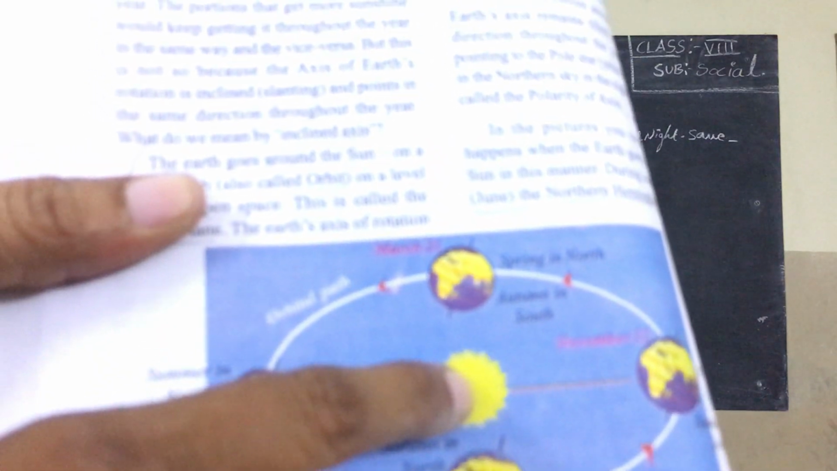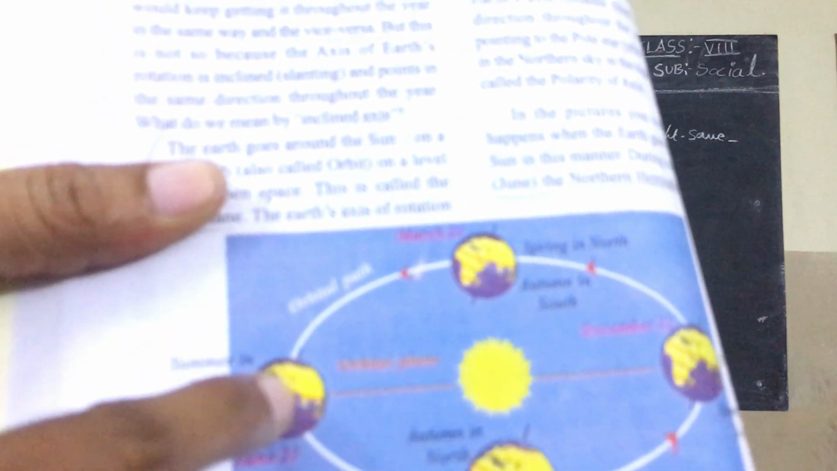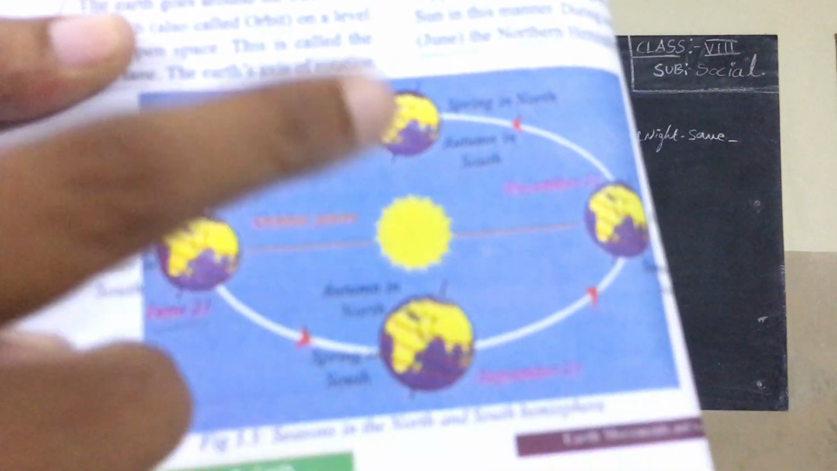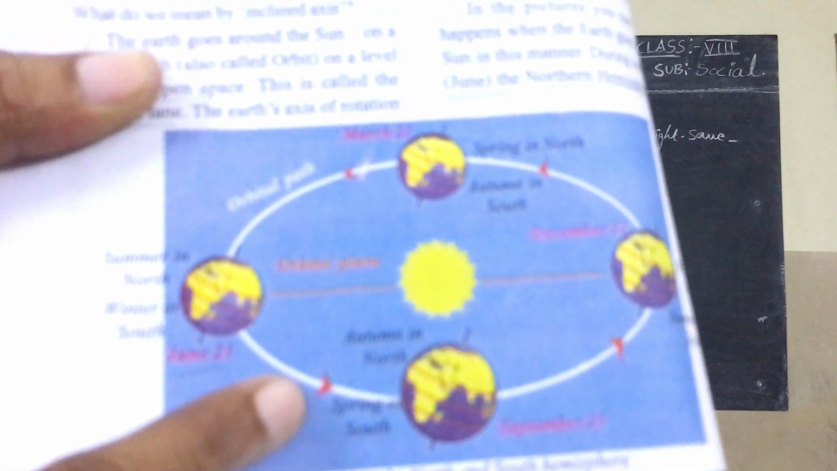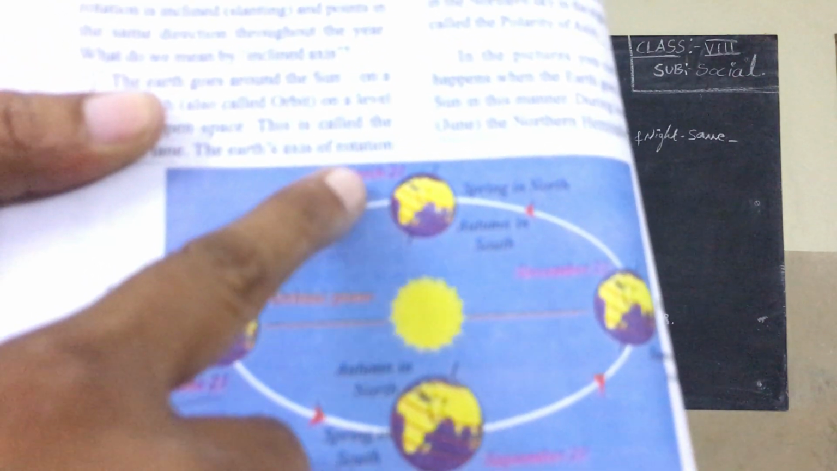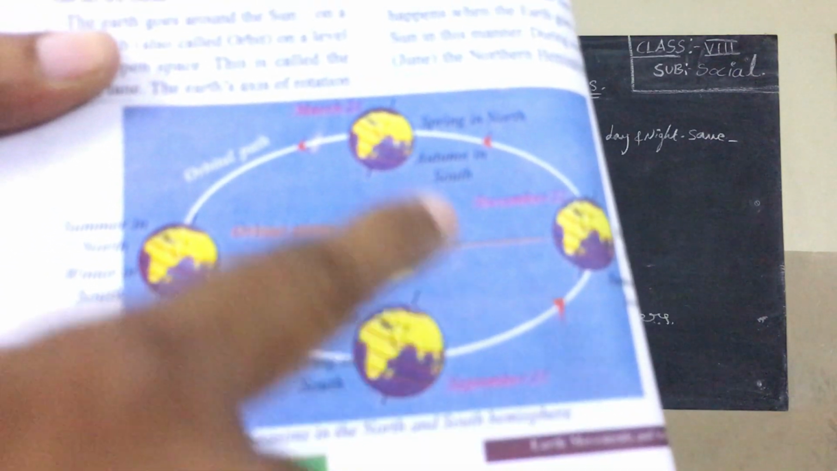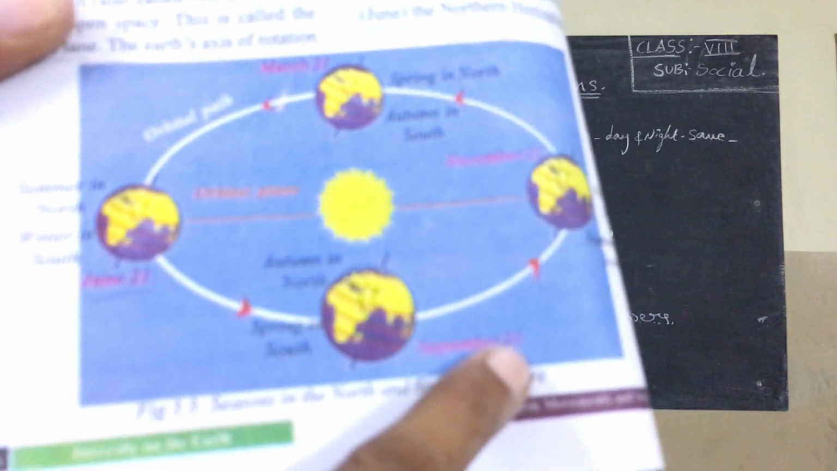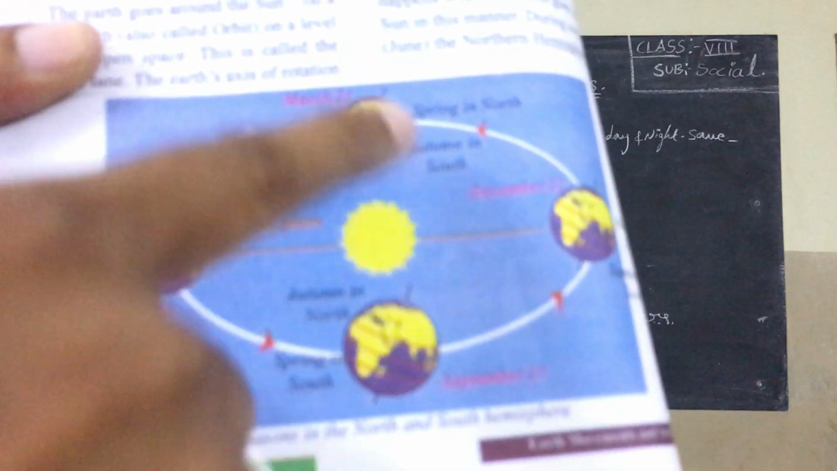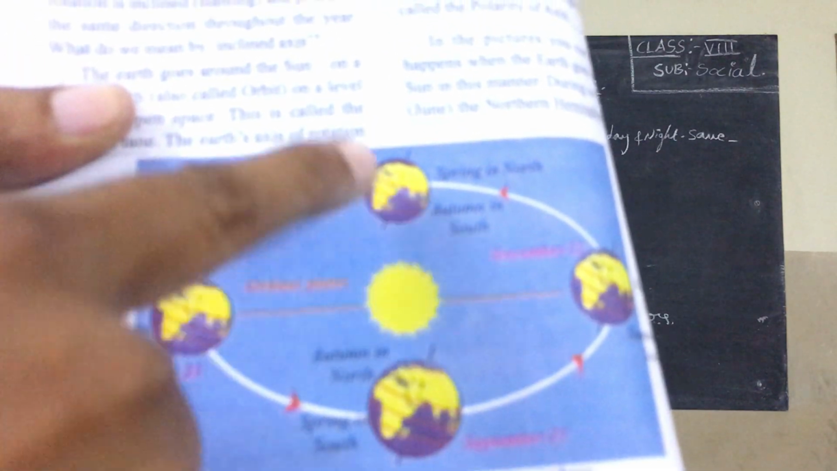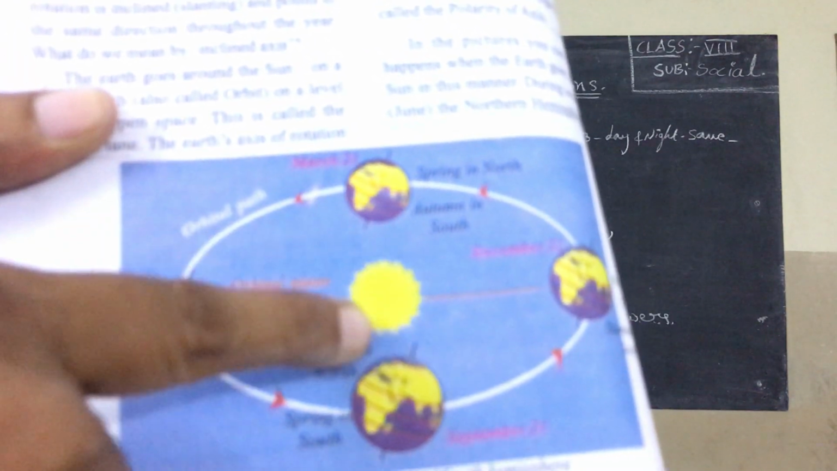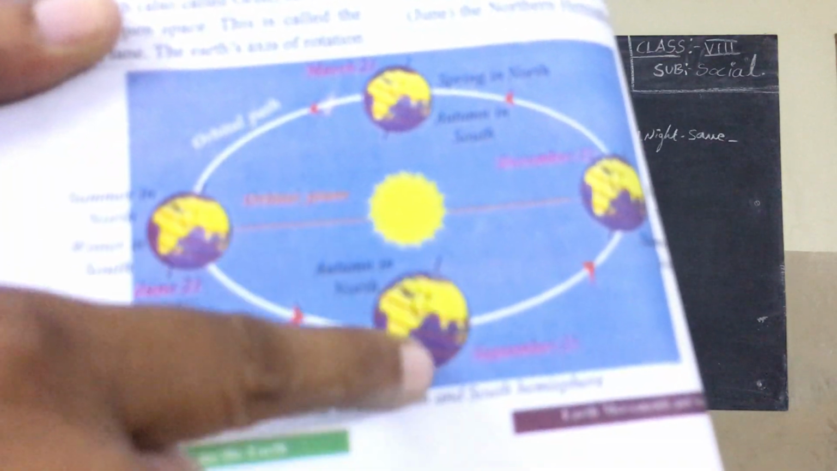But in this way, sometimes it will come near to the sun, in some months, and sometimes it goes far from the sun, in some months. Now listen, dear students, this picture is a very important picture. Look at March 21st and also September 21st. On these two dates, the earth is near to the sun.